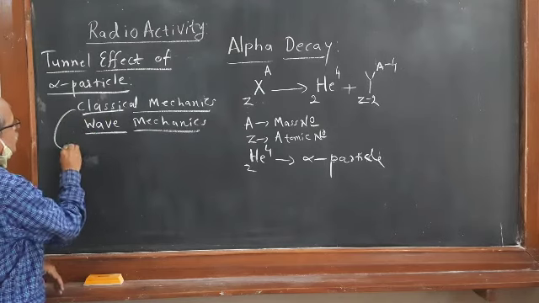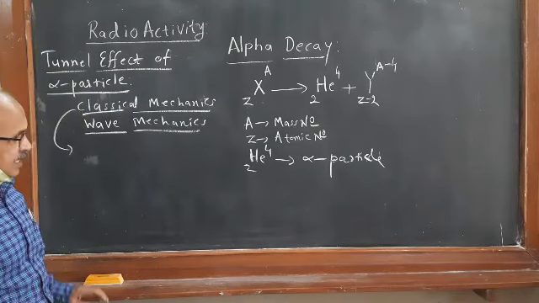Let us study first how it can be explained on the basis of classical mechanics.